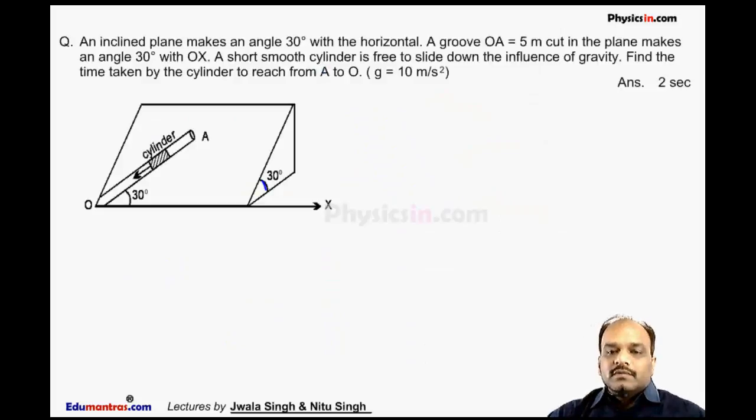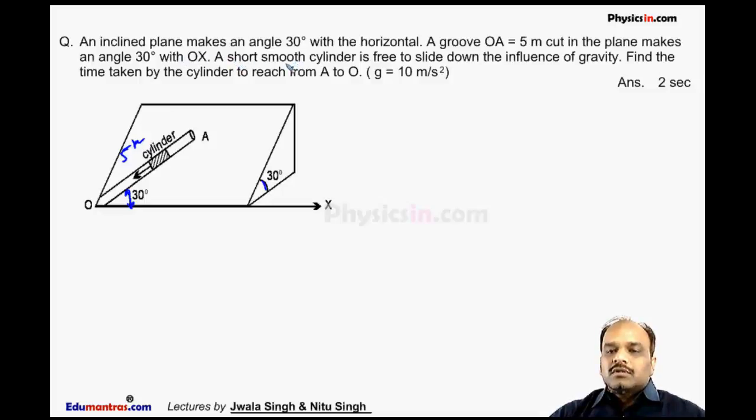Now in this question, an inclined plane makes an angle 30 degree with the horizontal. A groove OA of length 5 meter. This length is 5 meter. Is made, this angle is 30 degree with this incline, with this line OX. Plane makes an angle 30 degree with OX.